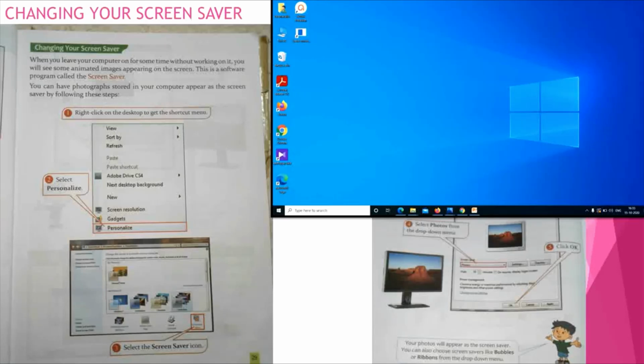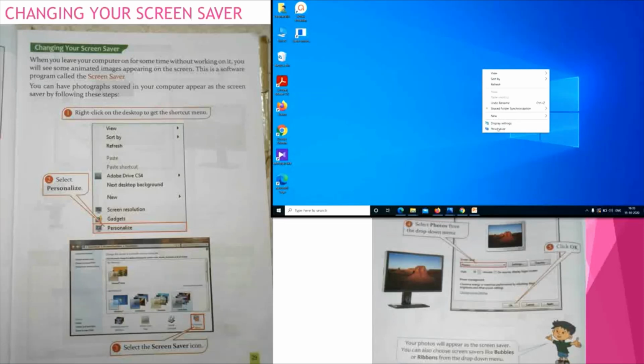Okay children? You can have photographs stored in your computer appear as a screensaver. But you have to follow 5 steps. Let us see the steps how to select the screensaver. Okay children, first step. Right click on the desktop to get the shortcut menu. Right click. So you can see one menu.